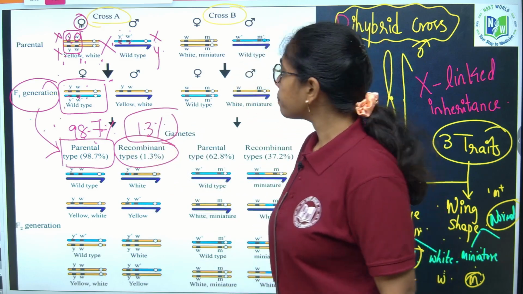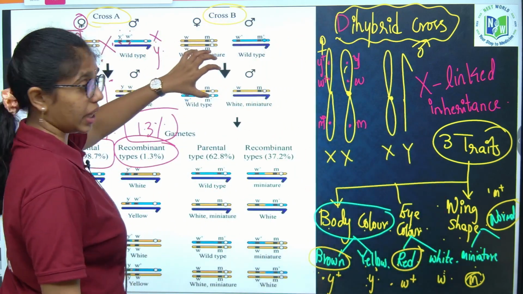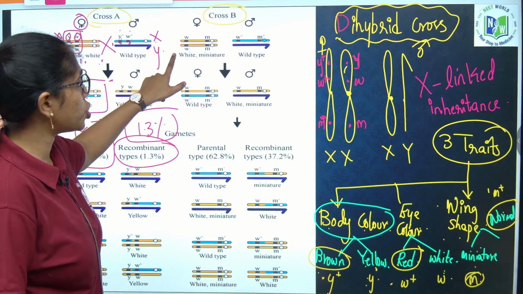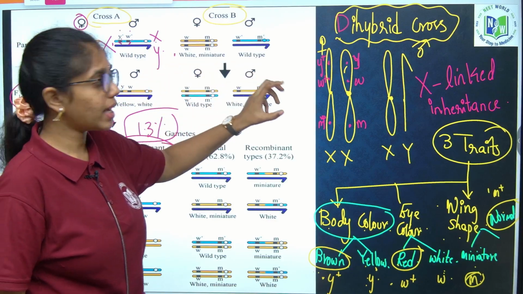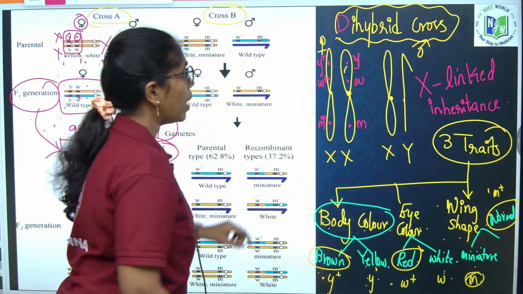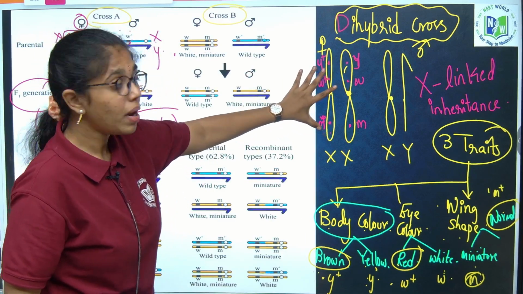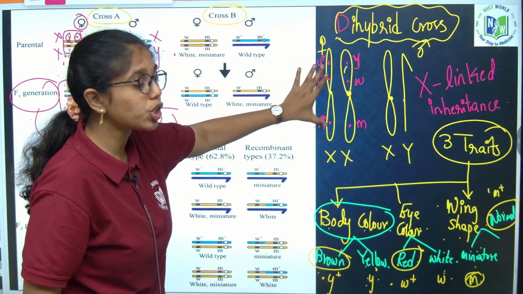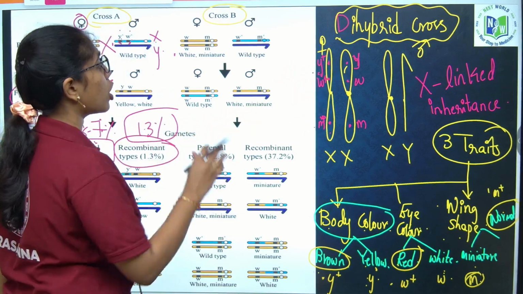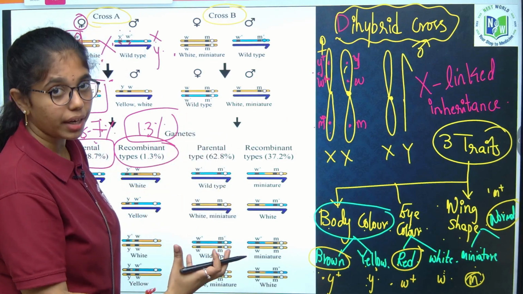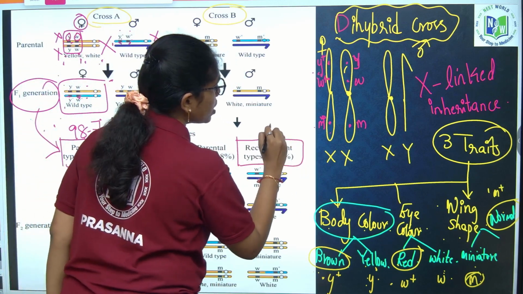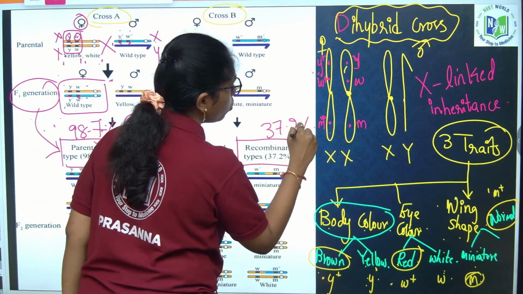If you look into cross B, these two characters are considered, wing shape and eye color. They are also on the same chromosome, but they are not tightly linked, they are loosely linked, arranged far from each other, because of which crossing over happens, recombination happens, and the recombinant type is 37.2%.